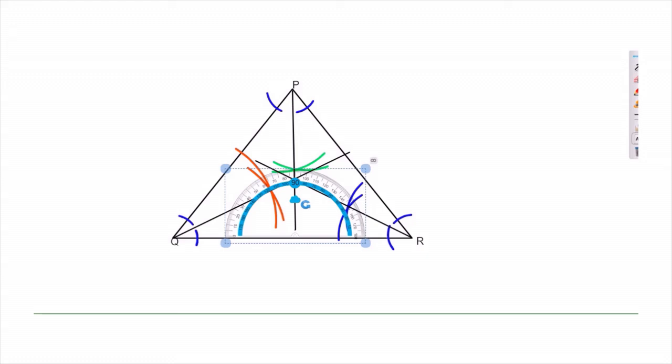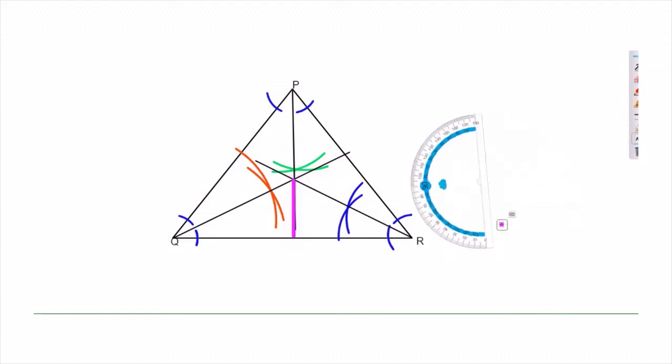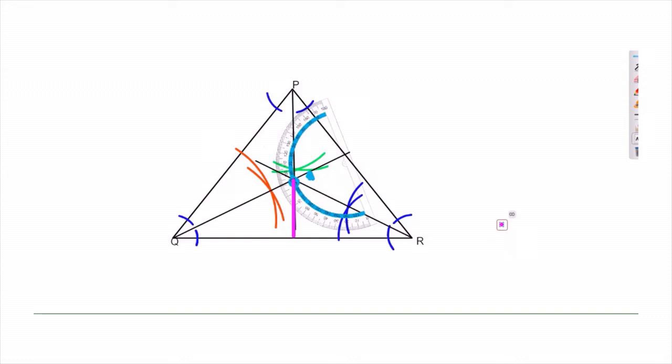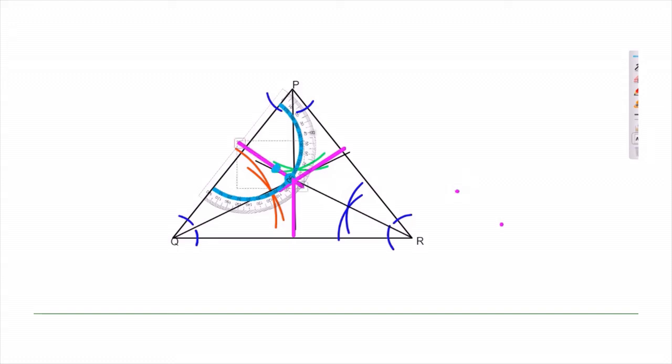Almost that bisector itself is perpendicular, so I will make a drawing over that directly. Another perpendicular to be drawn from the other side, because in the almost location of perpendicular, we have to turn it in such a way that it sits properly. I have to shift it a little. Okay, I have shifted it almost correctly. Then here also I have to draw a perpendicular through that 90° of the protractor. Again another perpendicular to be drawn from the other side of the triangle. Okay, so another perpendicular is drawn.